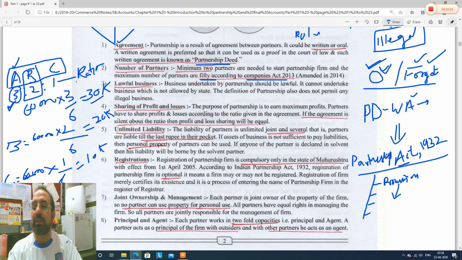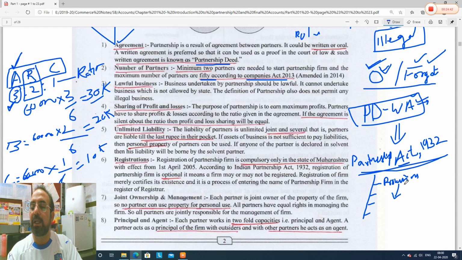So what will happen? If there had been a written agreement, a partnership deed, then no issues. Everything was written and documented, and A would have got his share. But now there is nothing written, no proof, no documentation. Now we will go according to the Partnership Act 1932.